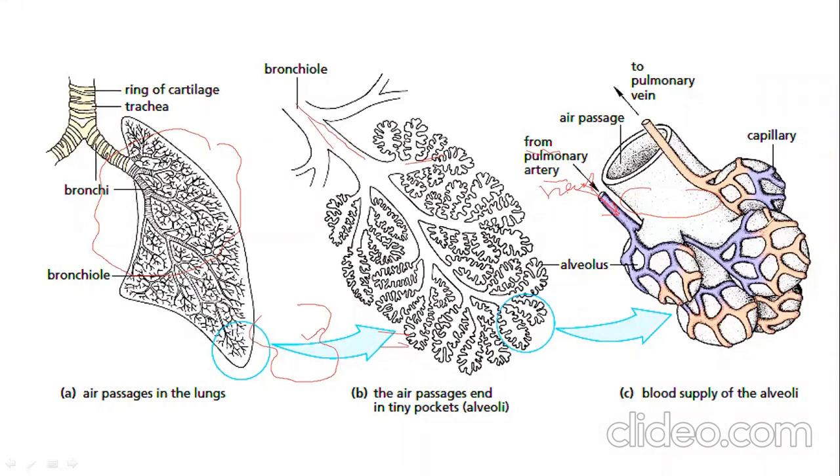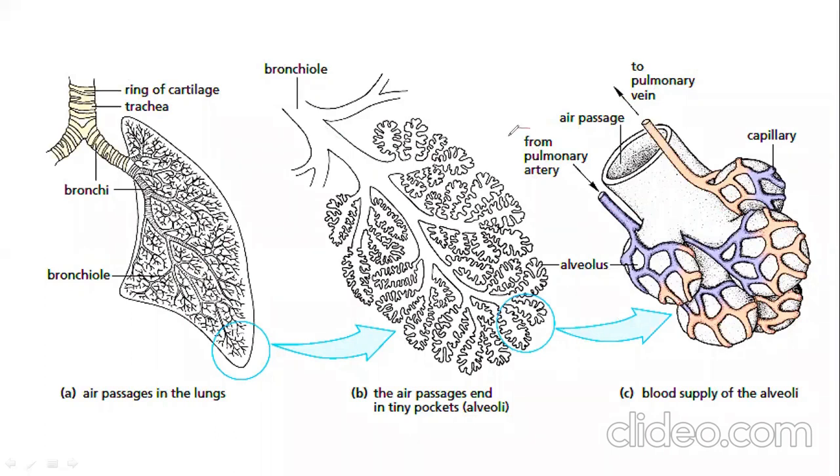When oxygen mixes, the blood becomes oxygenated. You can check this red color. This will go back toward your heart through the pulmonary vein. This oxygenated blood will go to the heart, and the heart will push this blood to all parts of your body. This blood will give oxygen to all parts of your body. And again that blood will come to the heart, and through the pulmonary artery it will come again to your lung. Once again, listen to me here. What is happening?